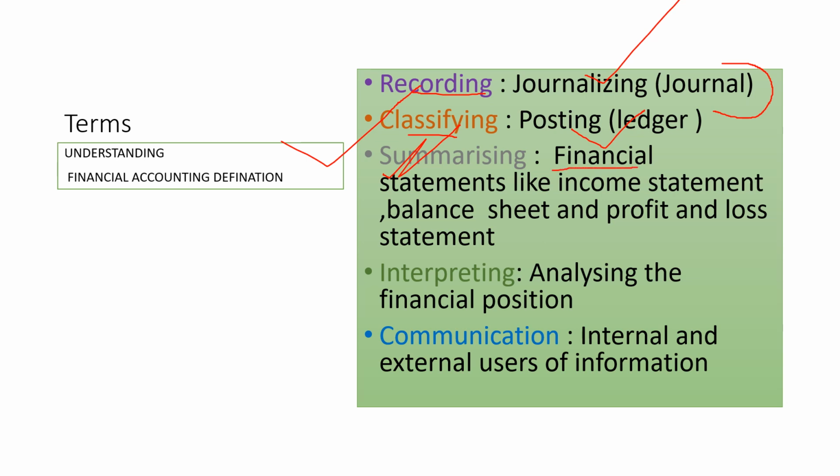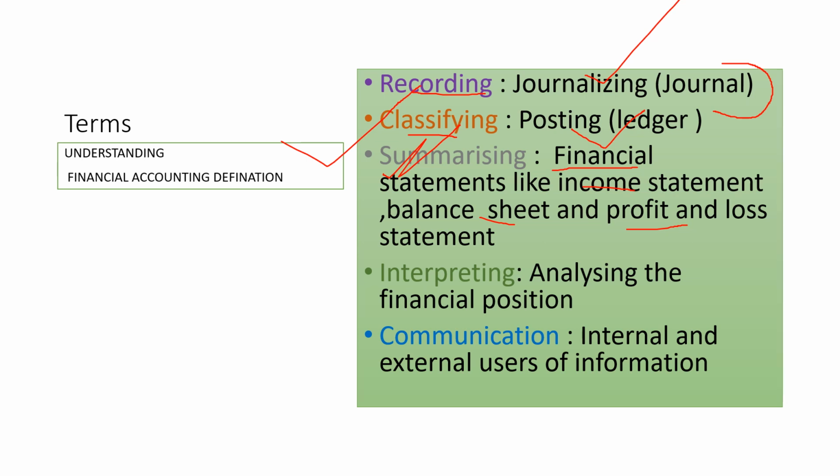Financial statements give you the idea of the company's liquidity position, the company's profit or loss, and the company's sustainability in the future. Basically, whether the company is able to meet its day-to-day expenses or obligations, whether the company has enough assets, and whether the company is actually making an impact or creating market share. So it gives a fair idea of the company's financial position. This is the income statement, balance sheet, profit and loss account, your trial balance, everything.